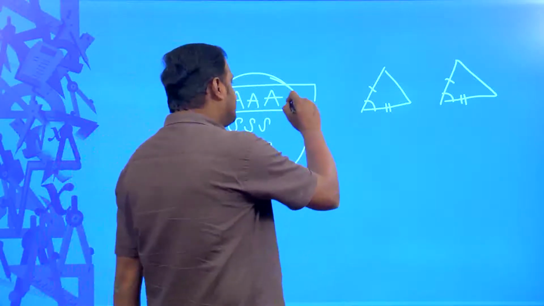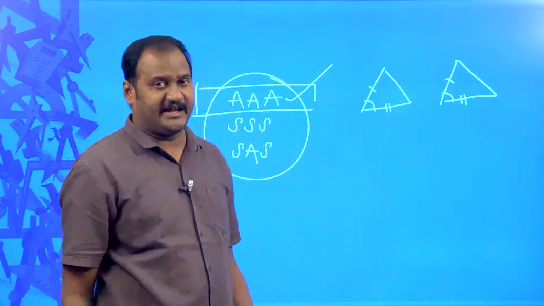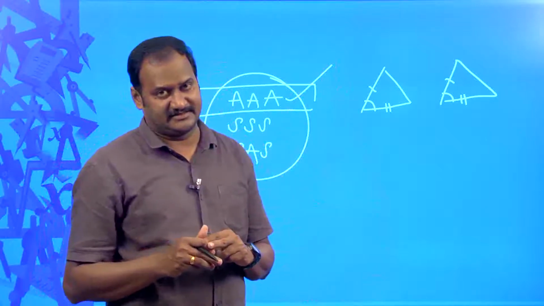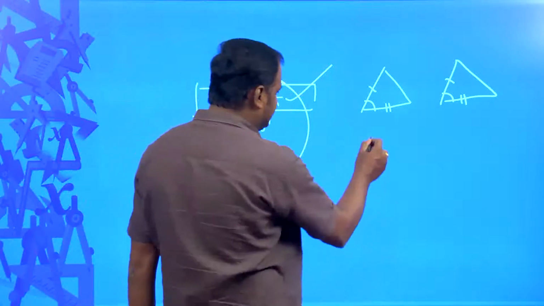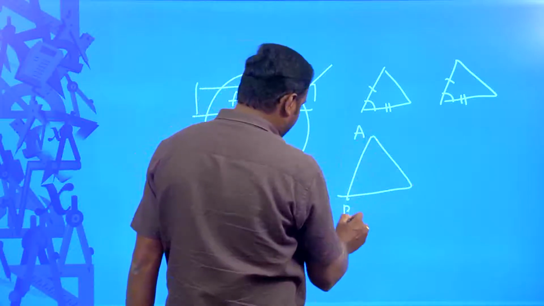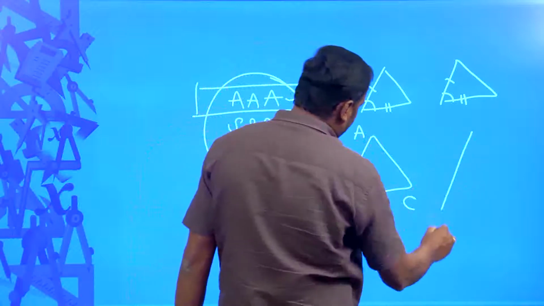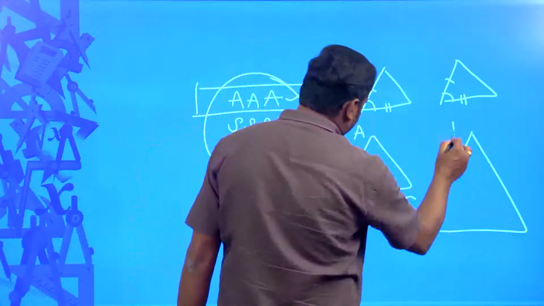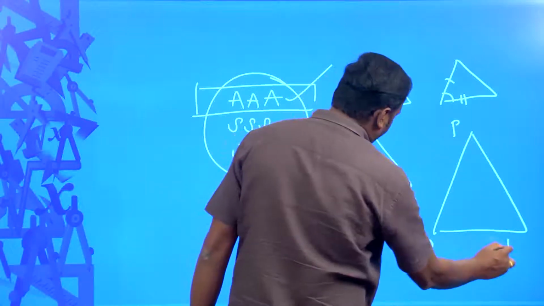If I come to this AAA similarity, I would consider two triangles. Let us name this triangle ABC, and this one more triangle PQR.